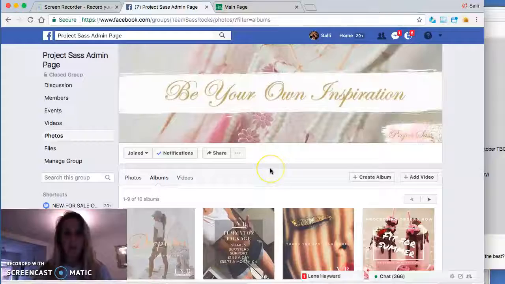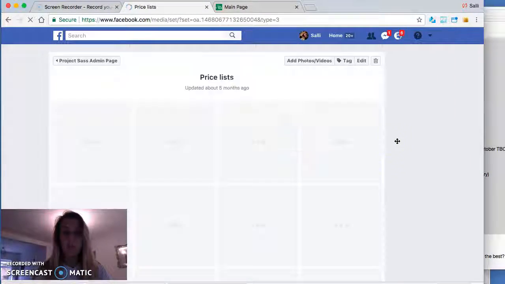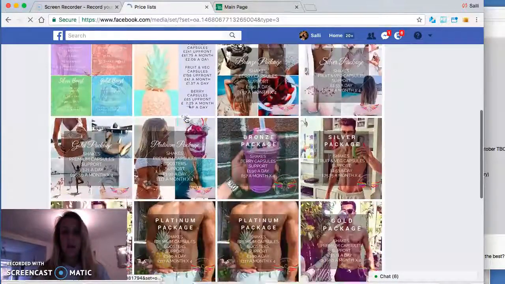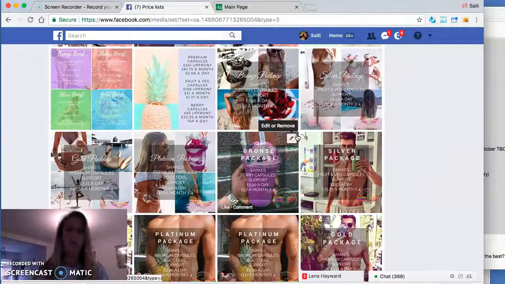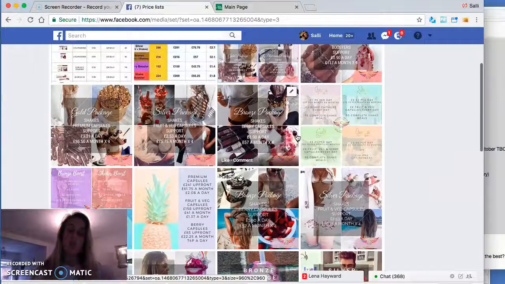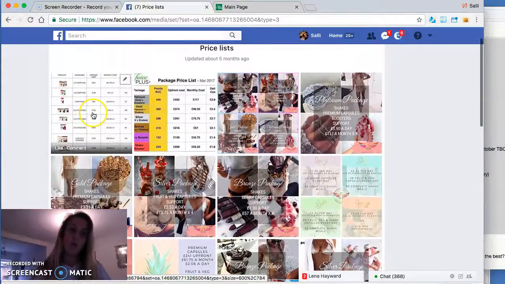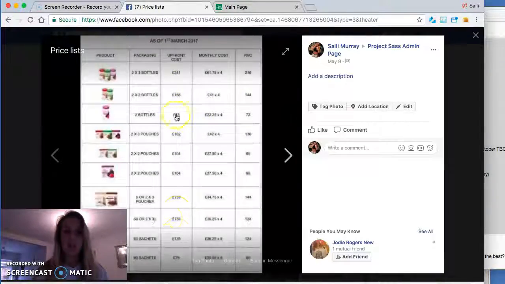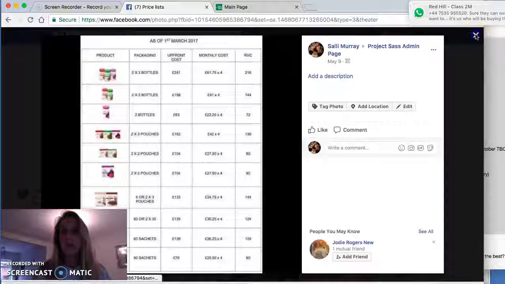another awesome one to use is this price list picture. So here again, we've got lots of price lists. We've got some male package pictures. For those of you that will have more men on your friends list, you may want to send them a slightly more manly looking price list. Or we do have the standard price list, which has all these products, the prices, and the points value that they're worth. So you'll need to know what points are when you're going for your promotions.